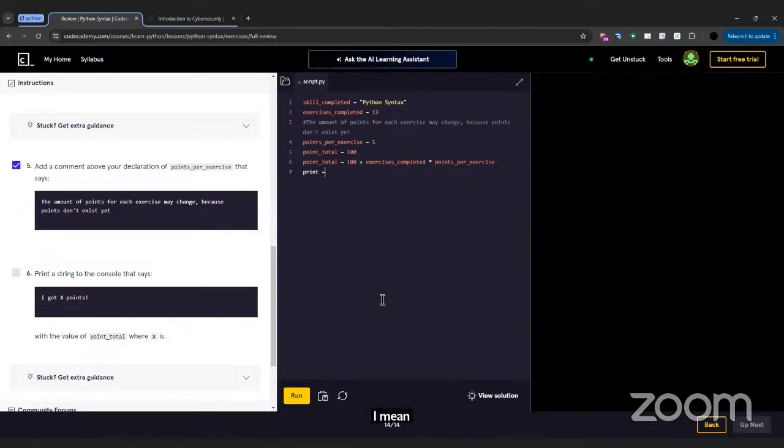Hold on. No, speech marks. And then outside of the speech marks, plus str in brackets. It should be 1 or minus 1 now. Total. Okay, and then plus points. Try it again.